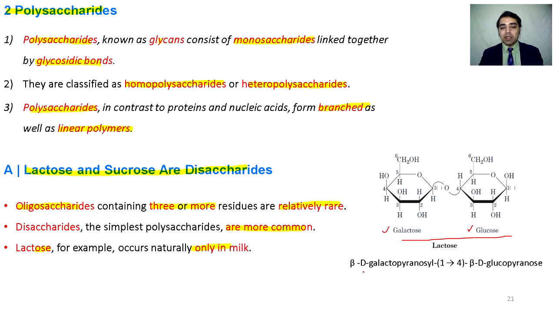Because we have already learned the naming of the cyclic structure of glucose, this lactose will be named beta-D galactopyranosyl 1,4 beta-D glucopyranose. The anomeric carbon of the first sugar is busy in making the bond, so it is named ...osyl, and 1,4 shows the direction of the bond. The first carbon of the first sugar is involved in making a bond with the fourth carbon of the second sugar. And beta-D glucopyranose shows that the anomeric carbon of the second sugar is free.